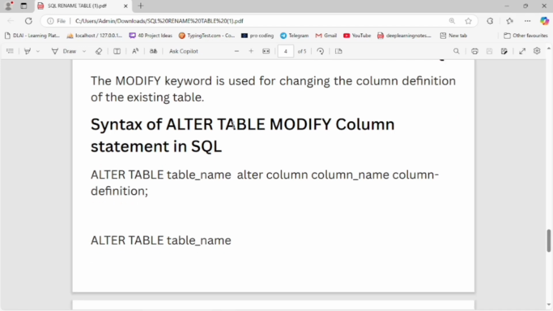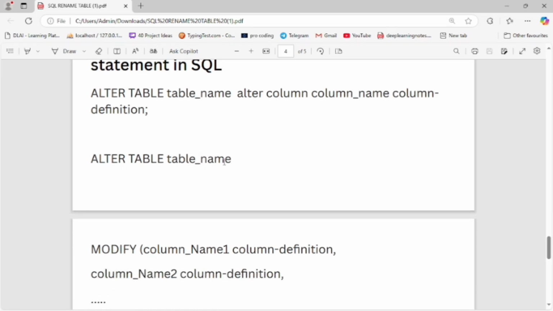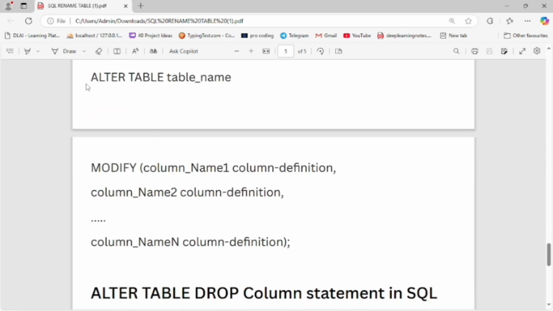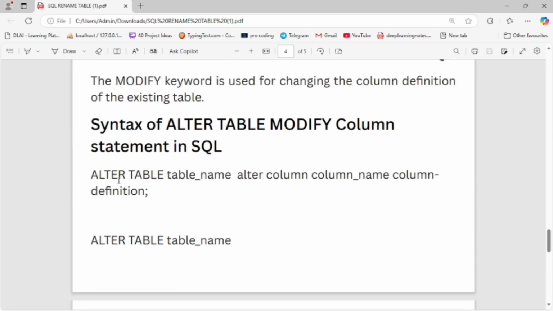Now the syntax of the ALTER TABLE MODIFY COLUMN statement in SQL: alter table table name, alter column column name, column definition. By this command we can modify multiple columns at a time, modifying the table in one go.